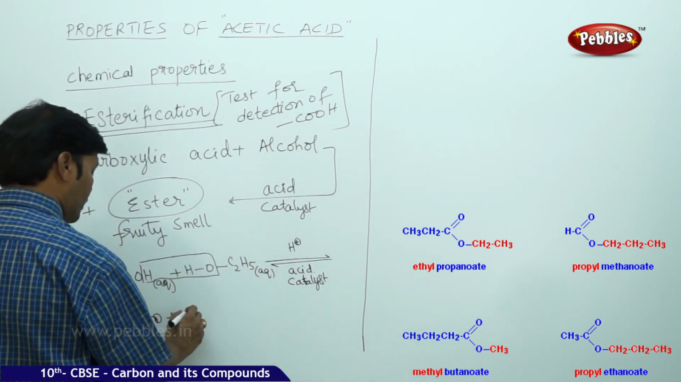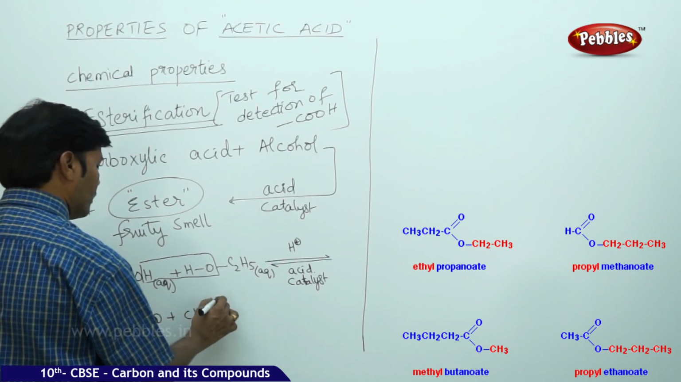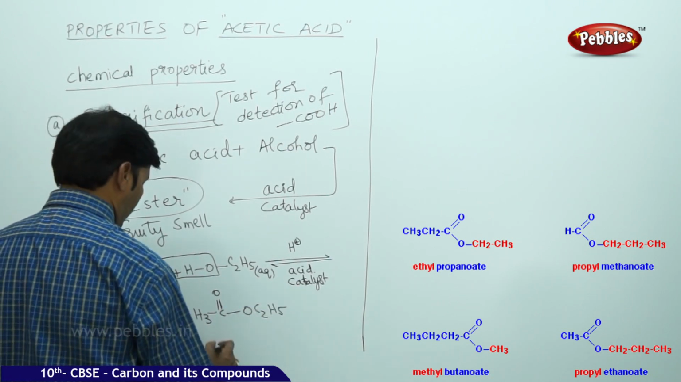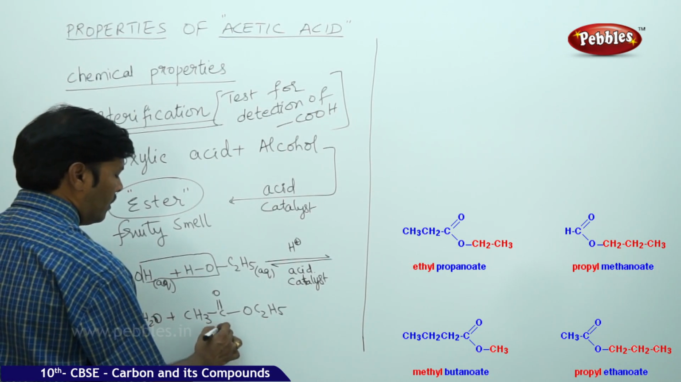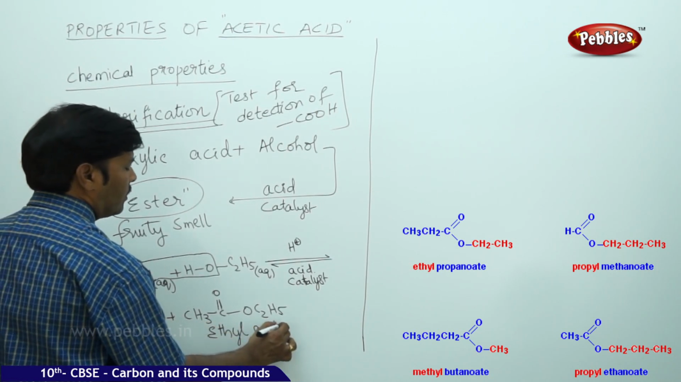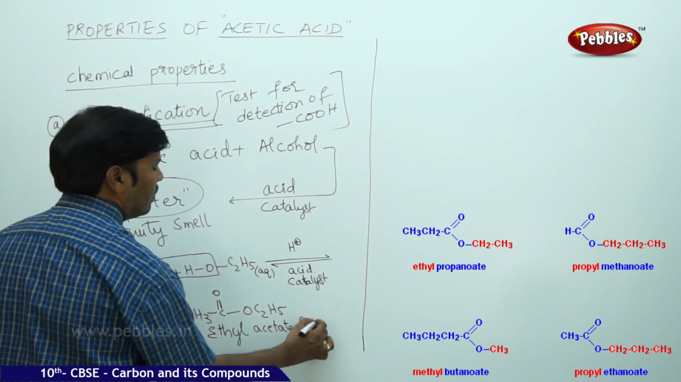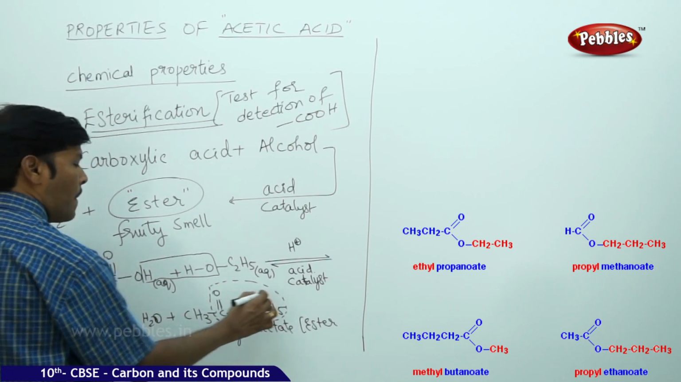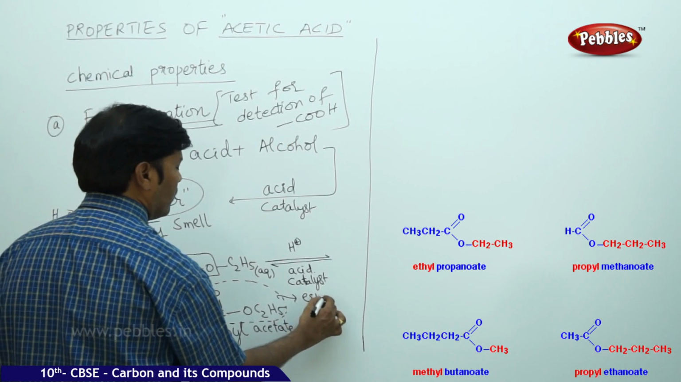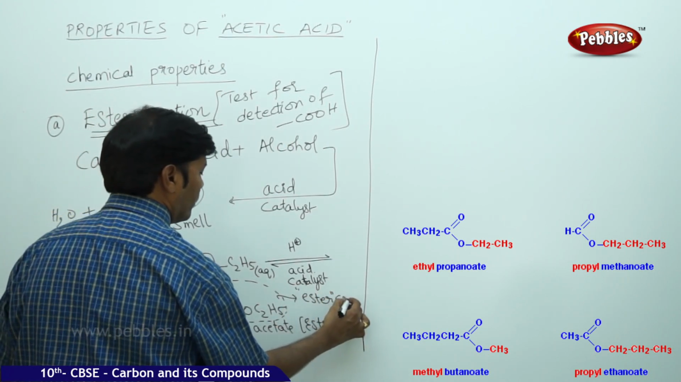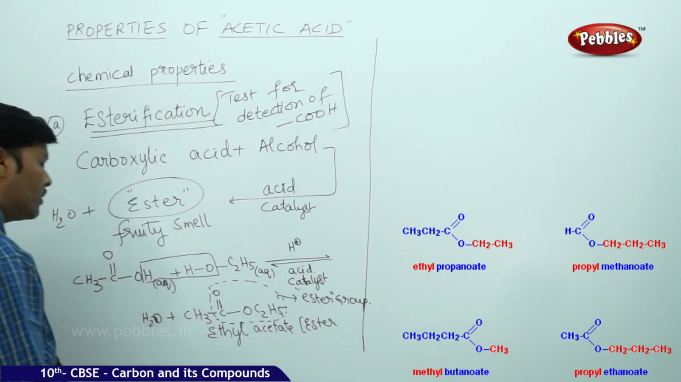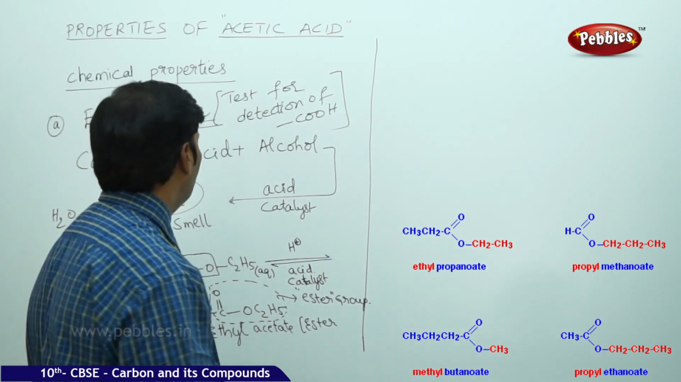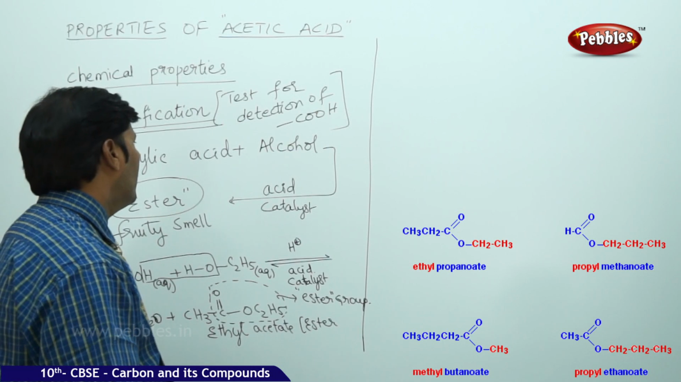And you are going to get CH3-C(=O)-O-C2H5. This is called ethyl acetate, which we call an ester, and this is the ester group. So this is nothing but esterification. This is a test for the esterification of carboxylic acids along with alcohol.